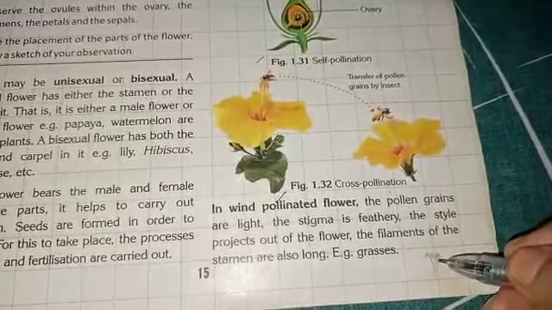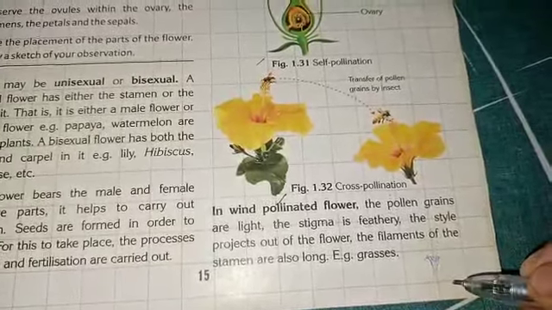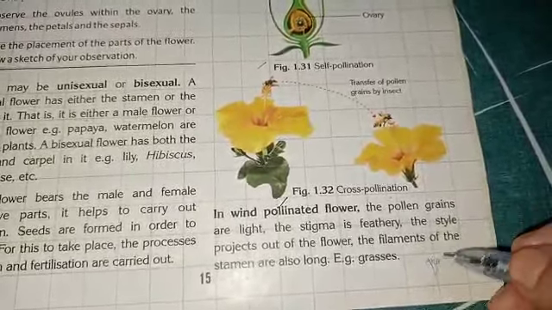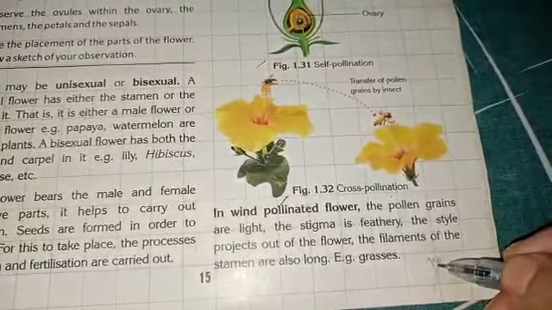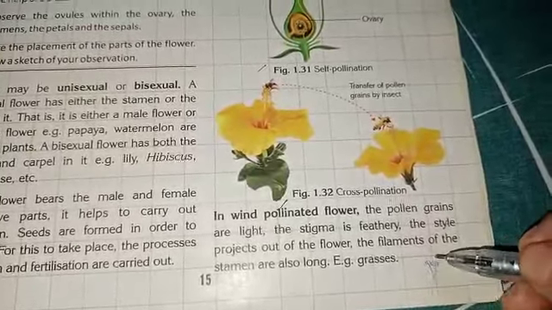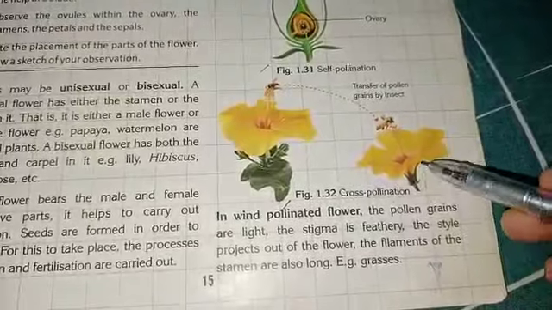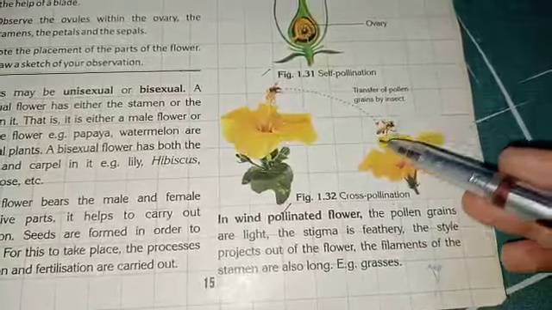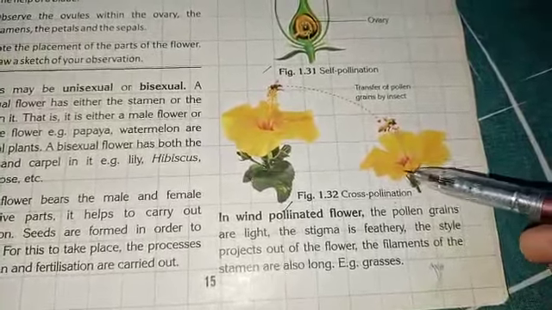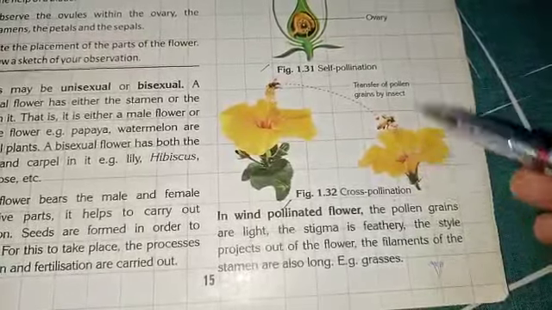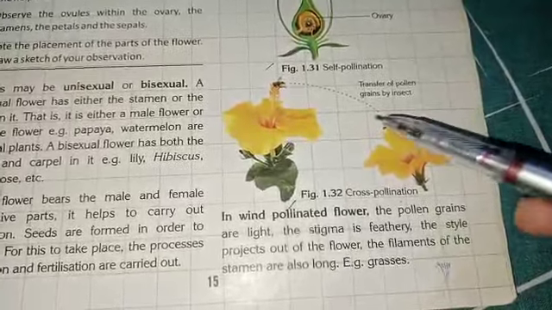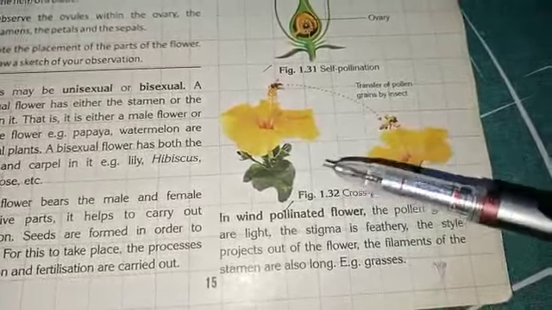It is sticky also, so that it can catch pollen grains easily, and that's why the style is long and comes out of the flower. So as the pollen grain comes, the stigma can immediately catch it. That's why the style is also long. And the filaments of the stamen are also long, so that as the pollen grain is released, it comes immediately on the stigma. When the filaments are long, they come out of the flower, and with the help of wind the pollen can immediately be transported to the stigma of another flower.